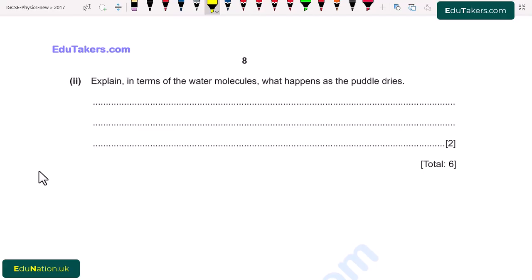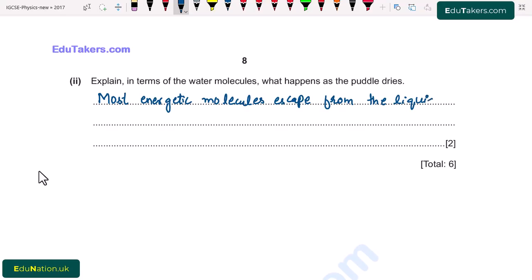So I write here, most energetic molecules escape from the liquid and enter into air.